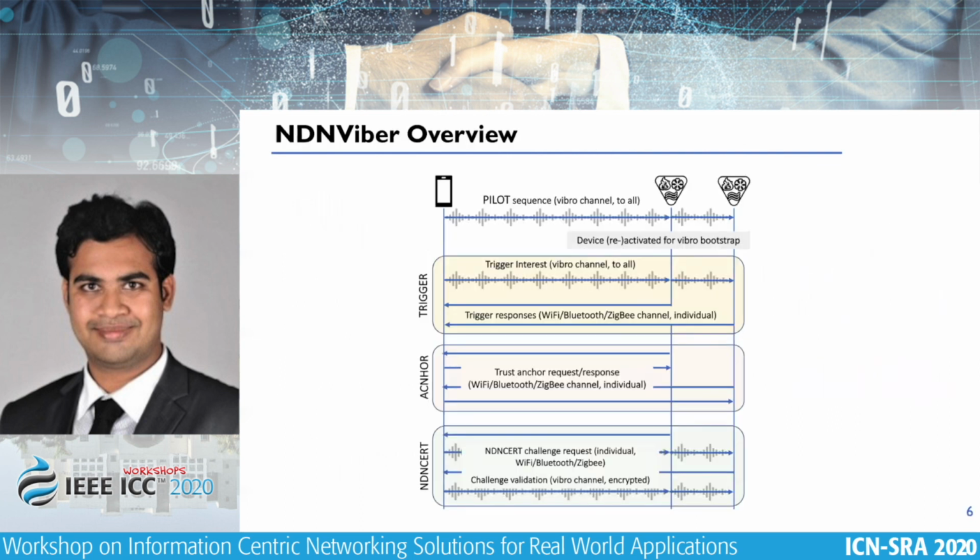Let us now talk about the working of NDNViber. The bootstrapping process followed by NDNViber is split into four stages, starting with the pilot sequence followed by the trigger sequence, which is again followed by the anchor exchanges and the NDN search sequence, which ends the bootstrapping. Each of these stages includes NDN-like message exchanges in a hybrid fashion. By hybrid here, I mean it could use either just the vibrations, a mix of vibration and the traditional communication methods, or just the traditional communication methods that the device is built to use.